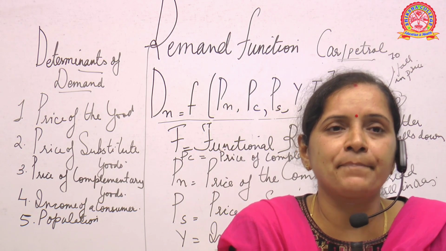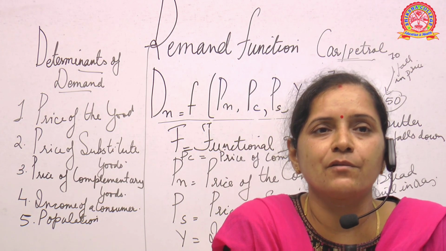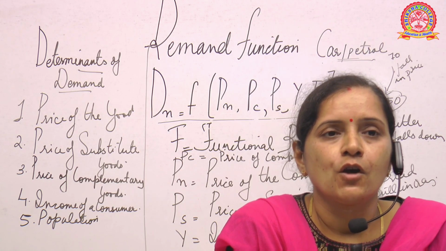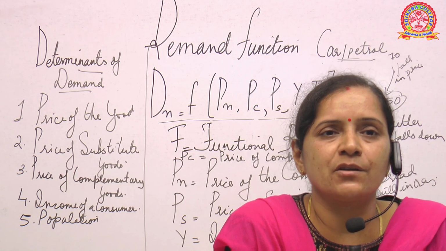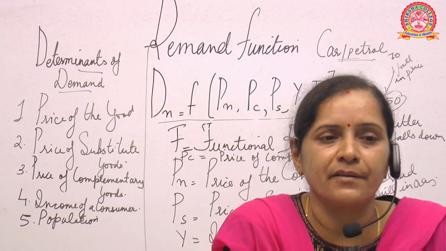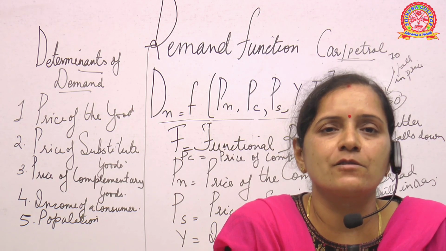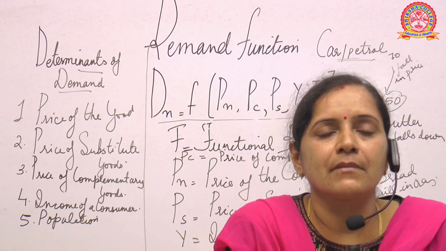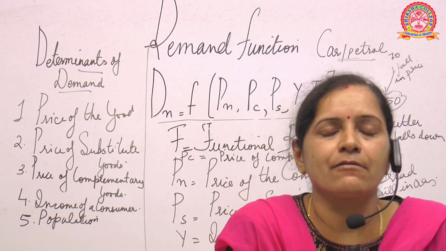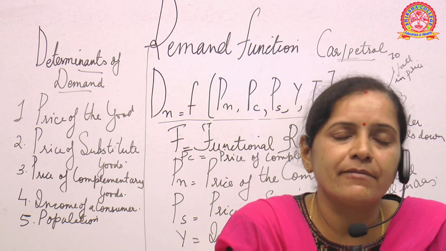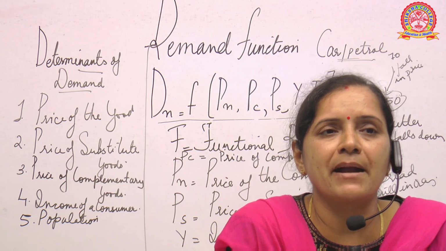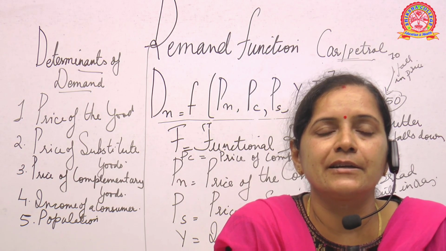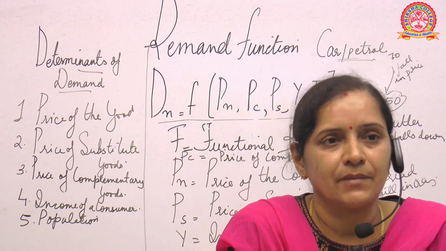Say for example, suppose there is a small village where only 300 people are residing. As the population is only 300, the demand for products will also be less. But imagine a place where some 50,000 or 1 lakh or 5 lakh people are staying. Definitely the demand for products will always be high because the population determines the level of demand. Is it clear?